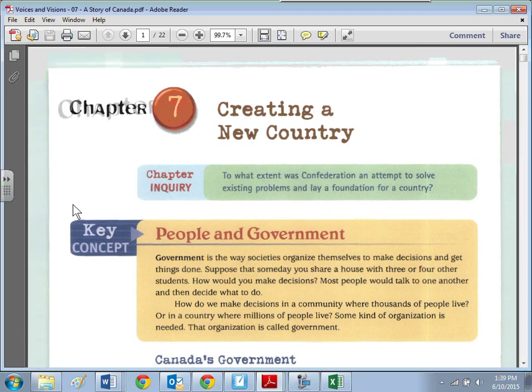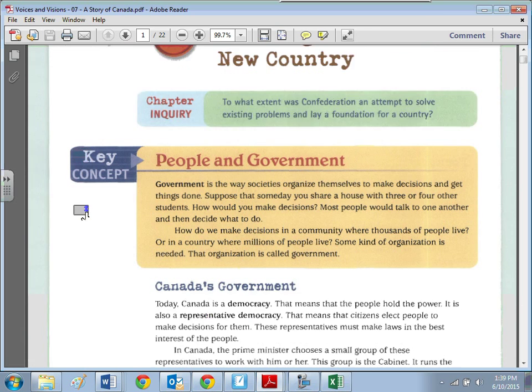In the end, Quebec, Ontario, Nova Scotia, New Brunswick were the four provinces that joined Canada. Let me repeat that. Quebec, Ontario, Nova Scotia, New Brunswick were the four provinces that joined Confederation at the beginning. Are there any questions with that? Four provinces that joined Confederation. Yeah? We're going to look over it right now.